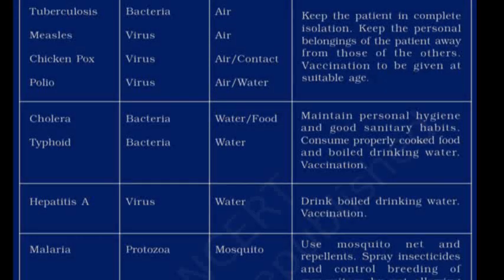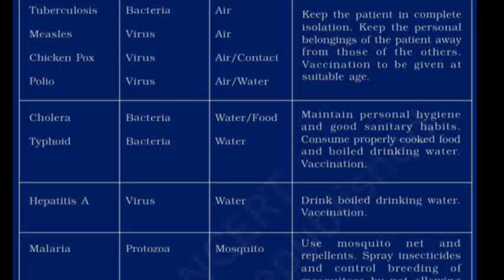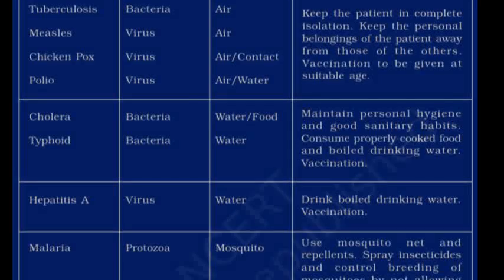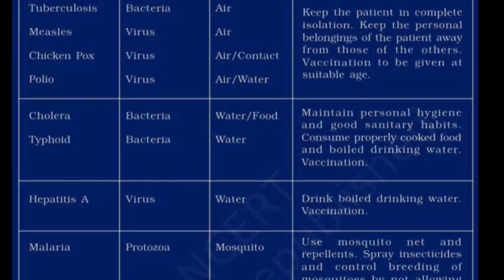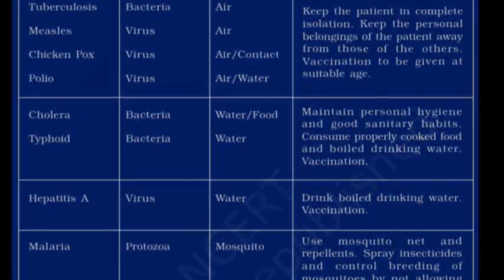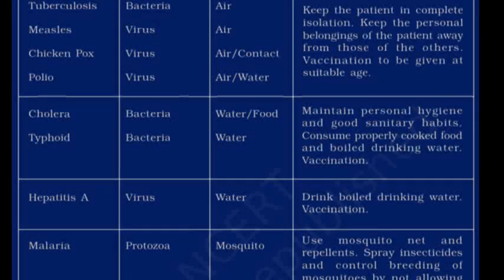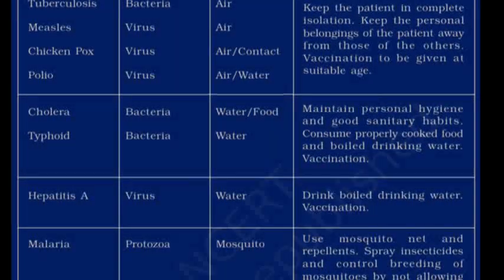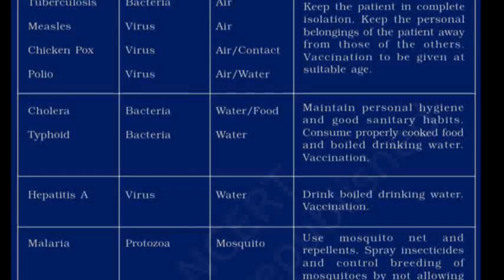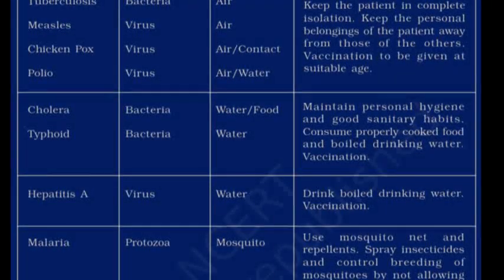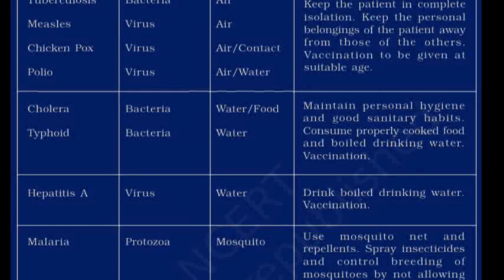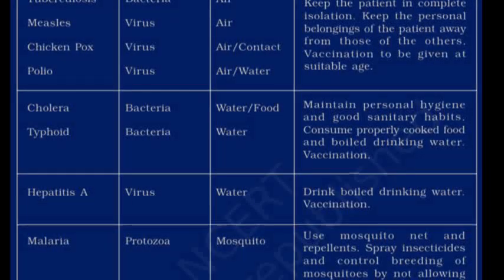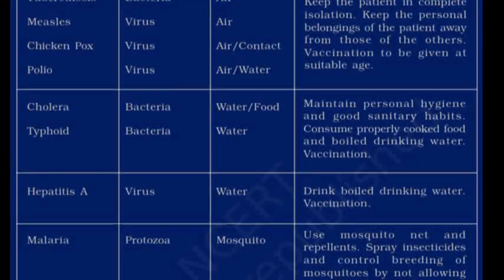And the person has to eat properly cooked food. Sometimes uncooked food contains the microorganisms which are spread again through uncooked food, and therefore it has to be properly cooked before consuming. Boiling of water is another method because the diseases are waterborne, so boiling of water would definitely kill the bacteria. Last but not the least is vaccination.